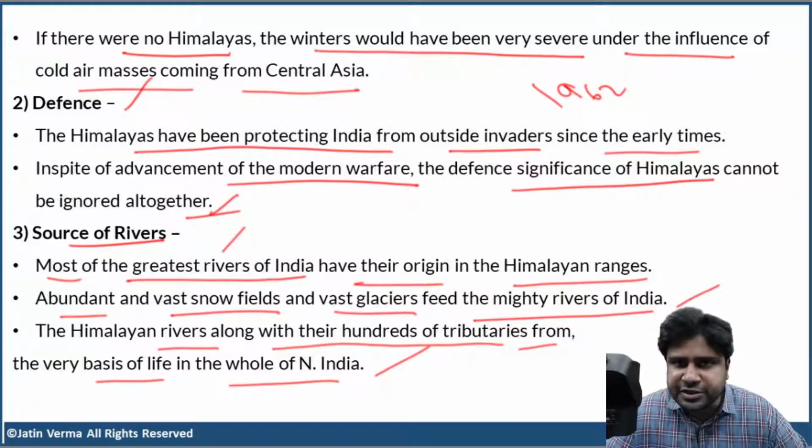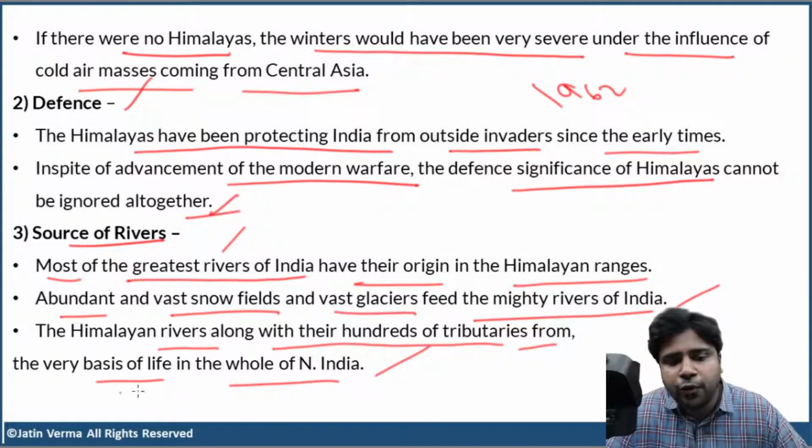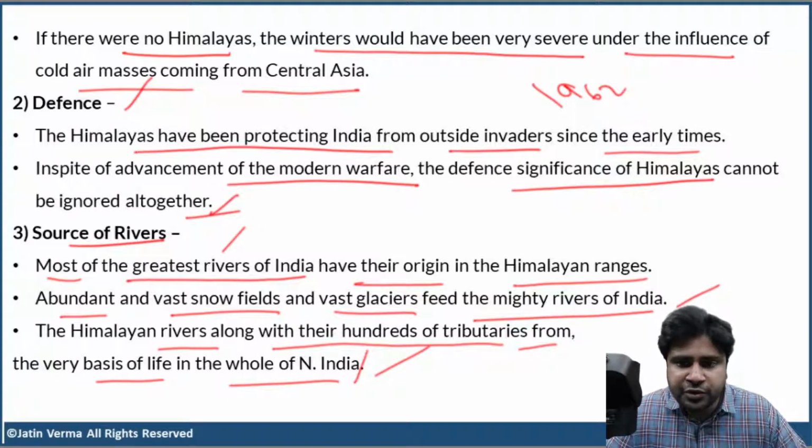So, the benefits from these Himalayan rivers are countless. That is the reason the Himalayan rivers, along with their hundreds of tributaries, form the very basis of life in the whole of North India. Most of you are from North India, right? Do you disagree with this statement?